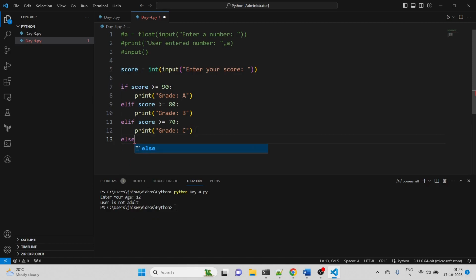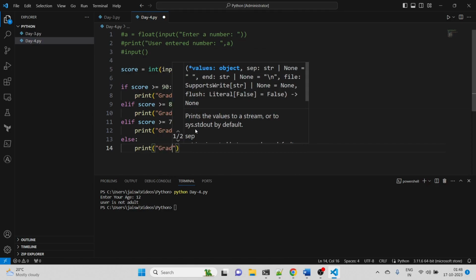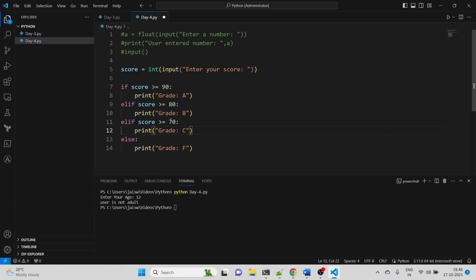So here you can see we are using multiple conditions, and in case of multiple conditions we can use elif. Okay, and here we can simply print, let's say, grade F. So this is how we will write the elif statement. If we are having multiple conditions, then this program is written in order to handle multiple conditions.